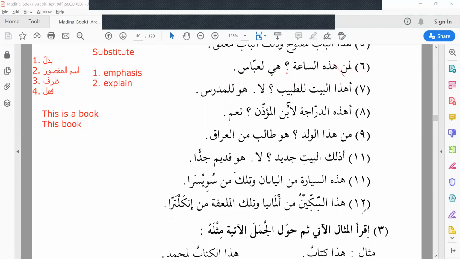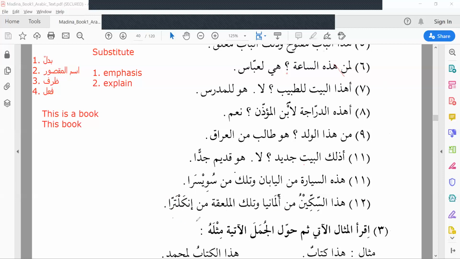And the last one. هذا السكين من ألمانيا. Almania means Germany. Again, ismul maqsur. Inkaltara, England, again ismul maqsur. There is a min, but we don't give the kasra although it is majrur.